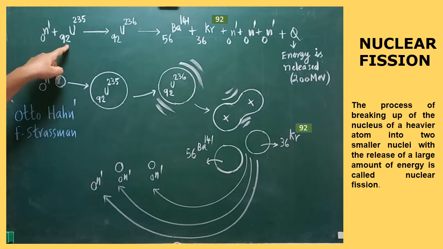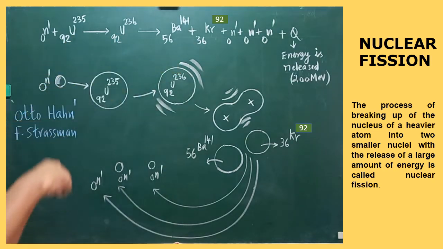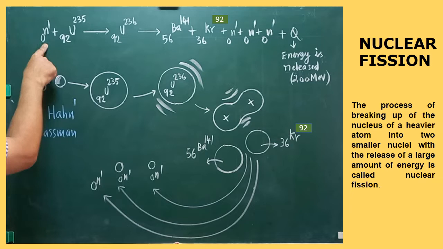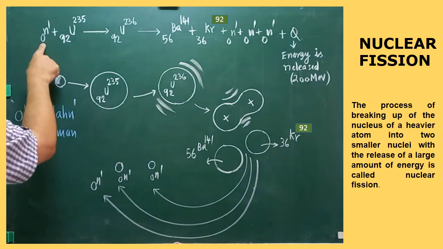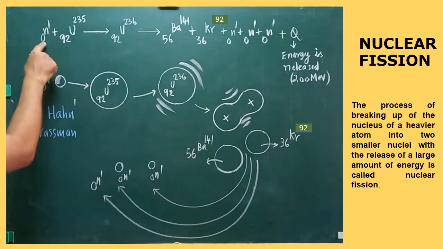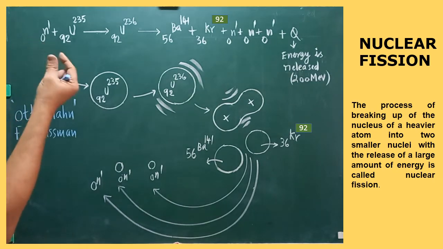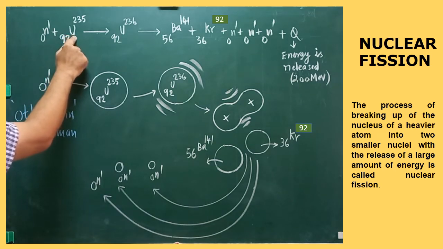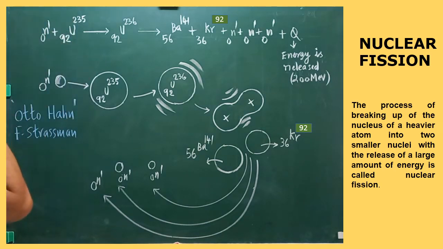Here the heavy nucleus 92 uranium 235. This is one of the isotopes of uranium, that is a heavy element. Its nucleus is going to be split into two fission fragments. Let us take 92 uranium 235 atom. That atom is to be bombarded with a slow neutron. So the slow neutron 0n1, that 0n1 is nothing but a slow neutron. That one acts as a projectile. That projectile is to be made to bombard which one? 92 uranium 235 atom.